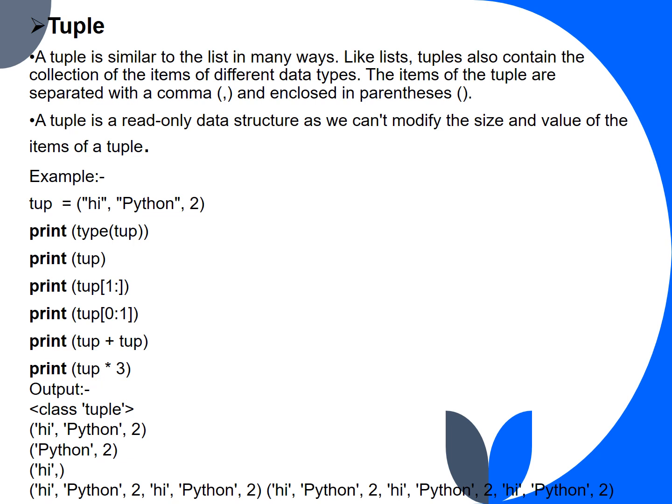First we are printing the data type, so we are getting the output as tuple. Next we are printing the whole tuple, so we are getting the output as hi, python and 2. Next we are putting in the print statement 1 colon, so we get the values after 1, which are python and 2. Next we are typing 0 colon 1, so we are getting the output as hi. Next we are using the concatenation operator plus, so the output has been displayed twice. Next we are using the repetition operator, which is the asterisk, so the output is displayed 3 times.